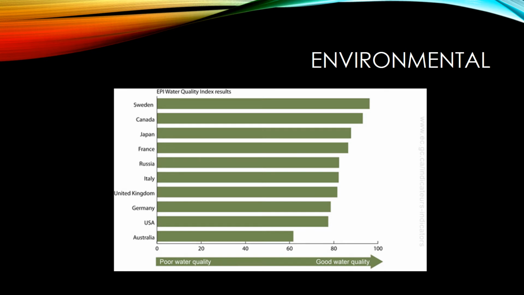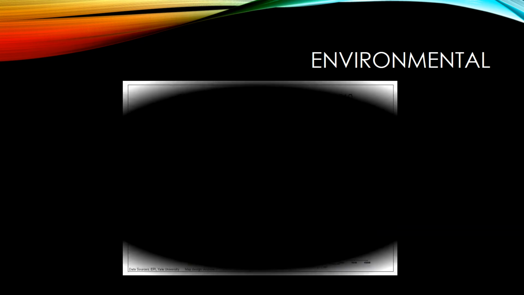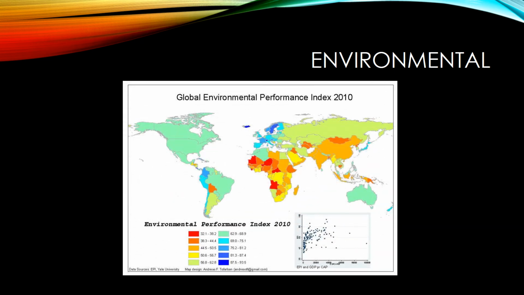Canada has the second best water quality ranking among selected industrialized countries based on the Environmental Performance Index. Canada ranked 9th overall among the 157 countries assessed. The Environmental Performance Index on a global scale shows Canada in the 62.9 to 68.9 range, along with the United States, Mexico, Brazil, and Australia.